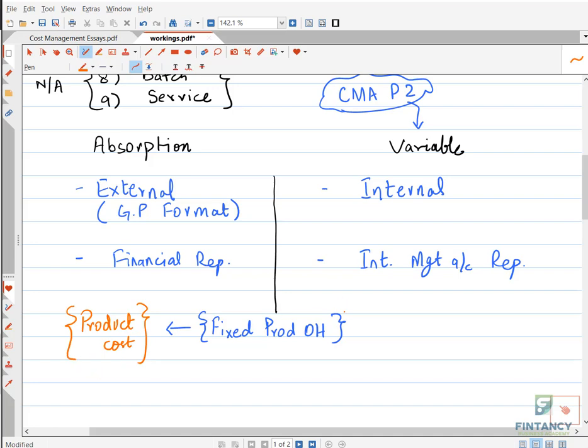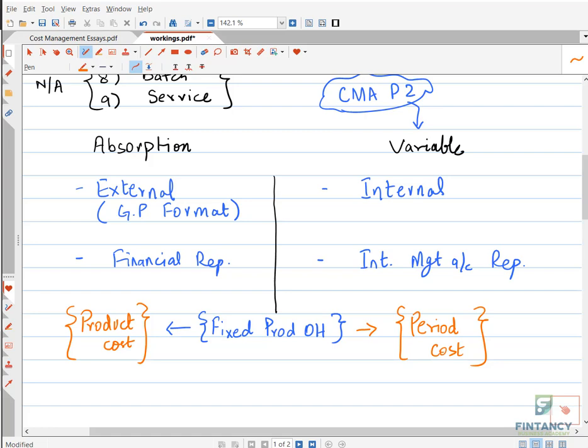But in variable costing, we consider it as a period cost. When I say period cost, it means you will not include it in the cost of the product. Period cost means you will flush it out in the same period. If you say product cost, it means a part of it can be transferred to the next period by incorporating it in the closing stock.